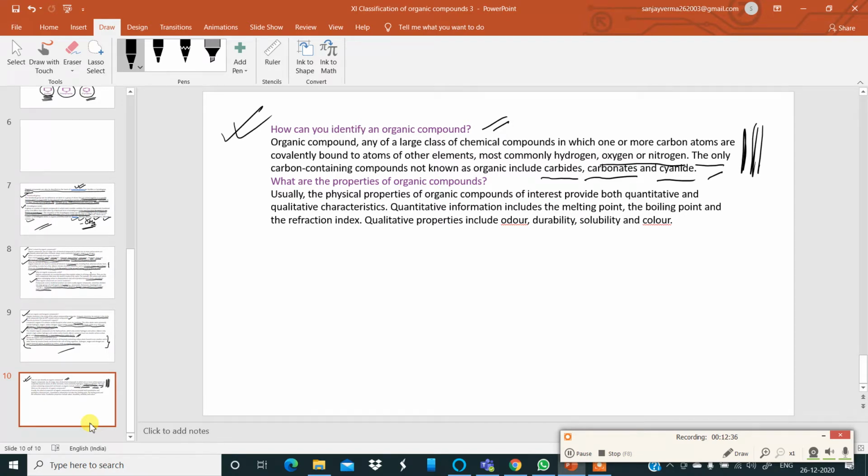Now, what are the properties of organic compounds? Okay. Usually, the physical properties of organic compounds of interest provide both quantitative as well as qualitative characteristics. Quantity as well as quality. Quantitative information includes the melting point, the boiling point, and the refractive index. Qualitative properties include smell, odor, durability, solubility, and color. Okay.